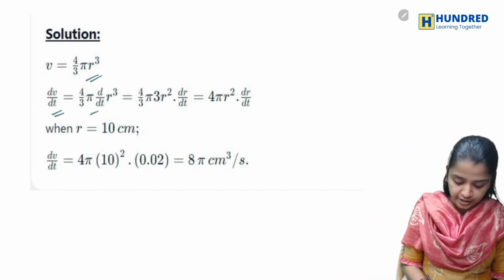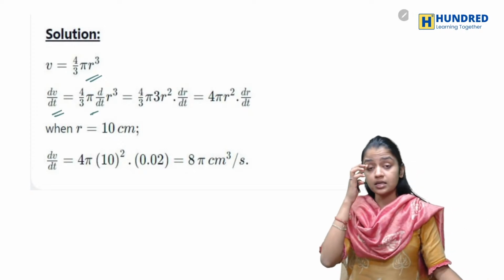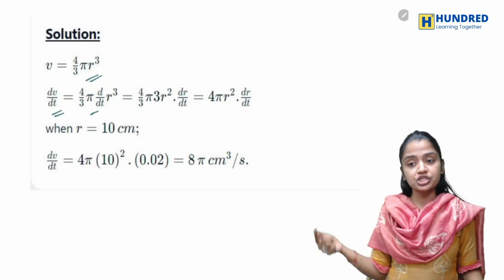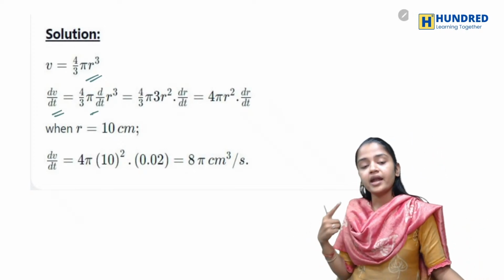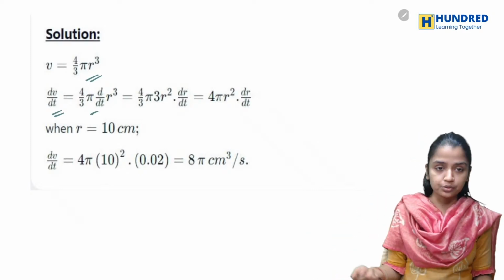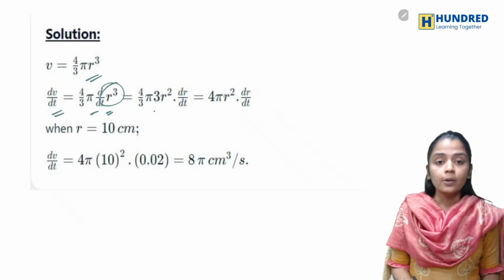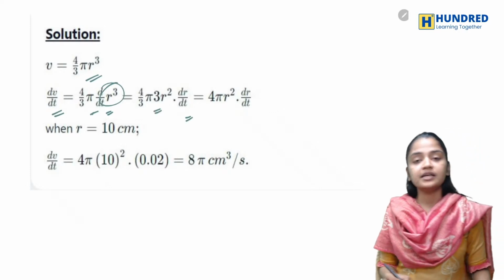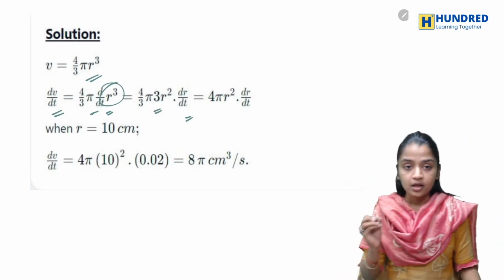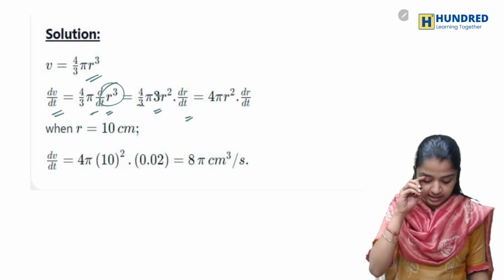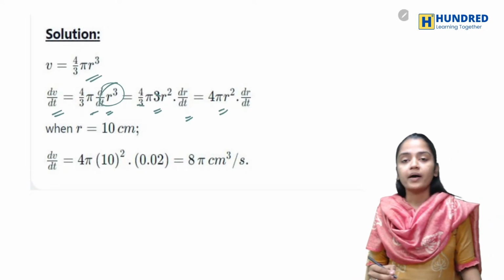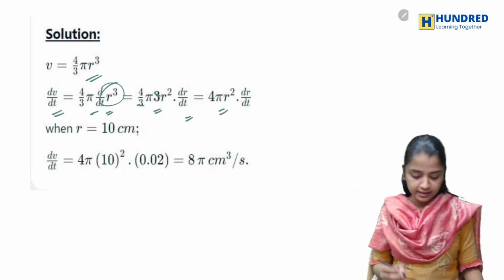Now I'm differentiating with respect to t because they're asking for the rate, right? Rate means you have to differentiate with respect to t. Now when I differentiate, this r cube will become 3r square into dr by dt. Okay, now this 3 and this 3 get cancelled. This is 4 pi r square into dr by dt.